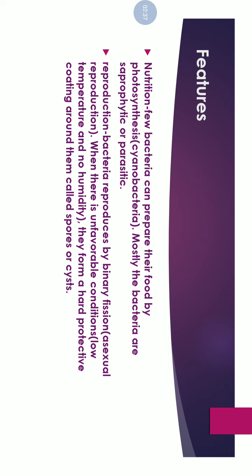Whenever there is an unfavorable condition like low temperature and no humidity or moisture, they form a hard protective coating around them, and they are termed spores or cysts. So a hard protective coating is formed around them when an unfavorable condition is there. They make it for their protection, and that coating is known as a cyst or spore.